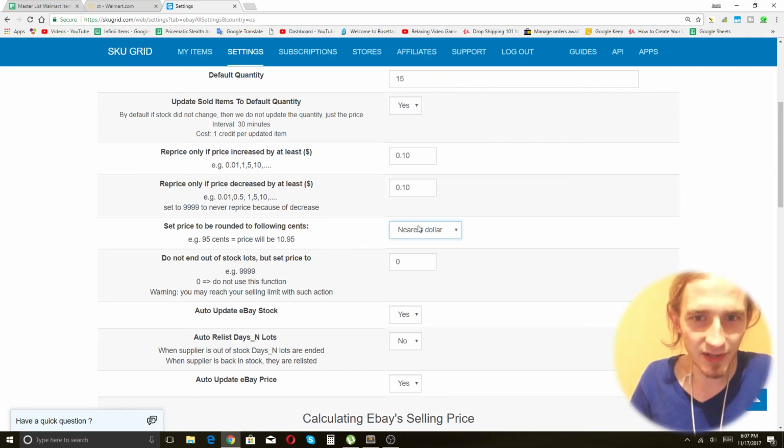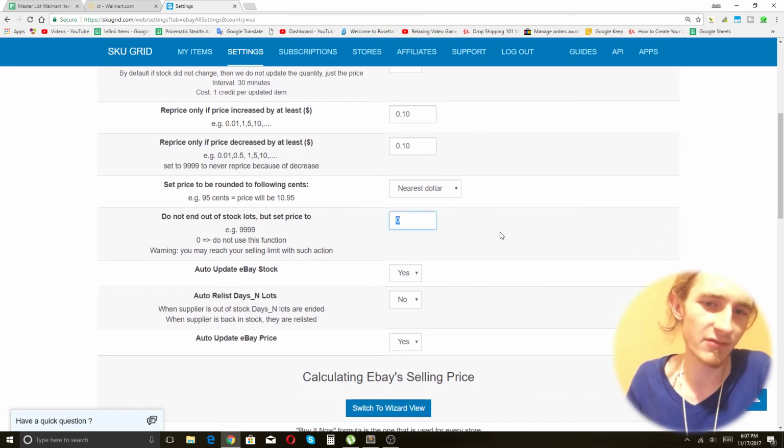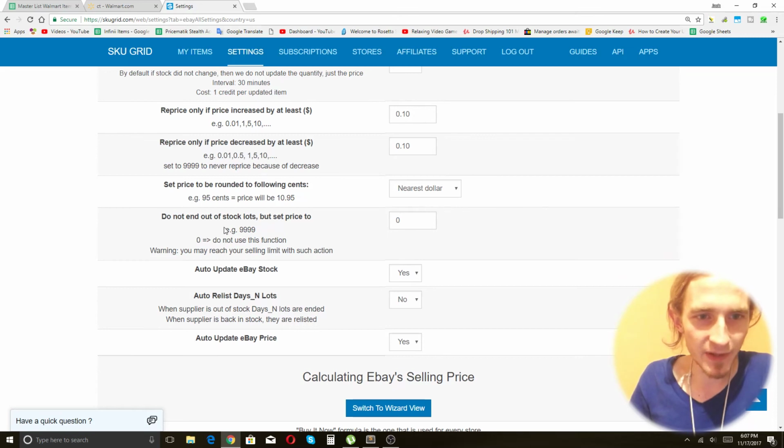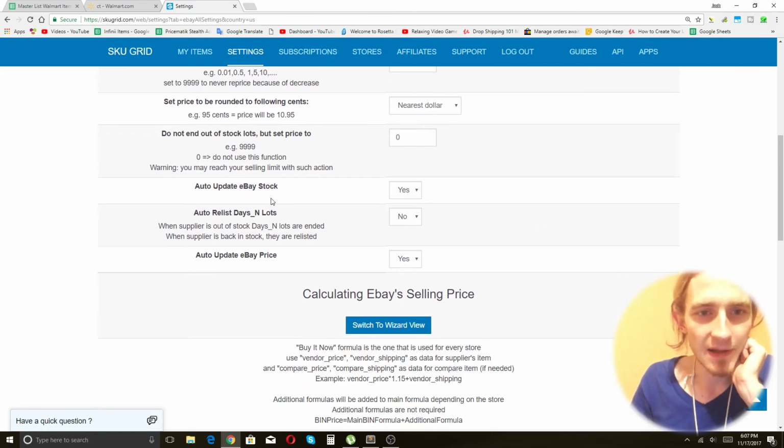I always round to the nearest dollar. I don't know why. I just don't like the 0.85 and 3.5 and all that crap. For this, do not end out of stock lots. You want to make sure this is set to 0. Otherwise, you'll max your selling limits really quickly.